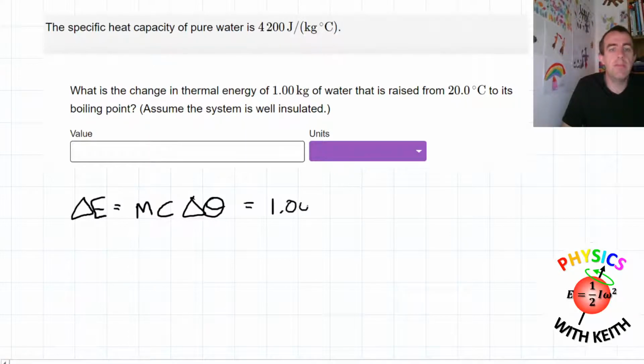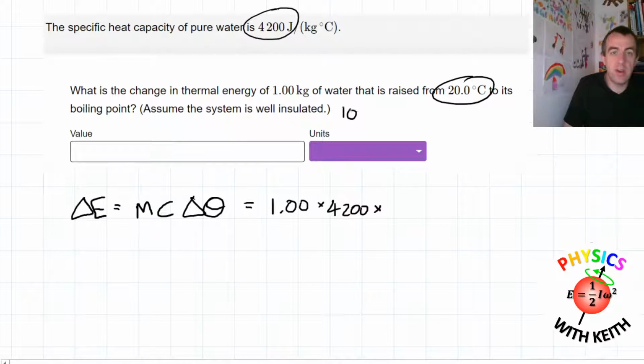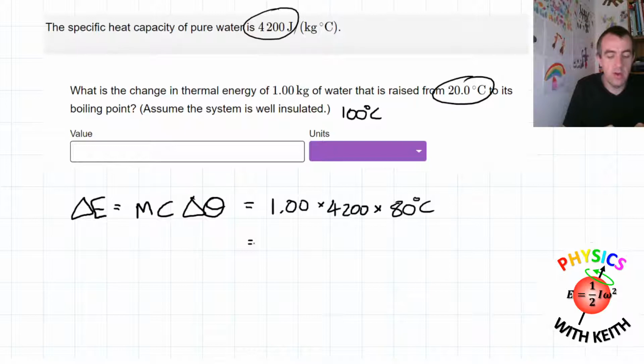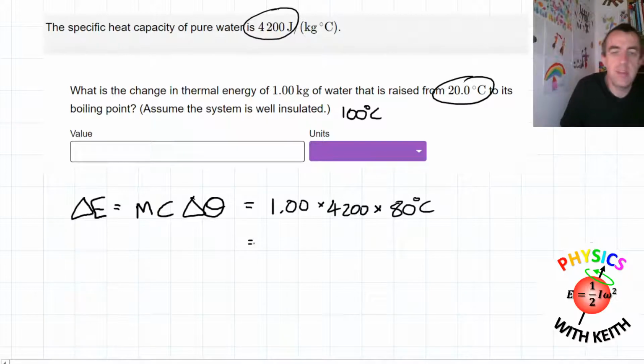Mass is 1 kilogram. Specific heat capacity, it's water, so it's 4,200 joules per kilogram per degree Celsius. And from 20 to the boiling point. Well, the boiling point is 100 degrees Celsius. So that's a difference in temperature of 80 degrees Celsius. 100 minus 20 is 80 degrees Celsius. Take your calculator out and do 4200. I'm not going to multiply it by 1. There's no point. And we get, let's write it in standard form, 3.36 times 10 to the 5.